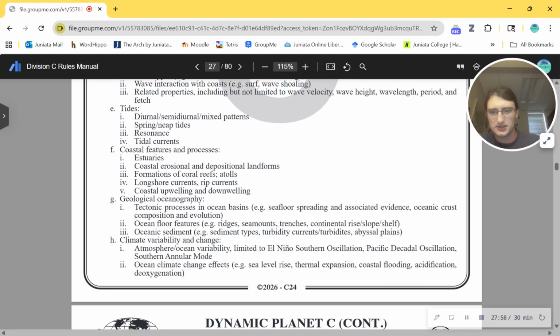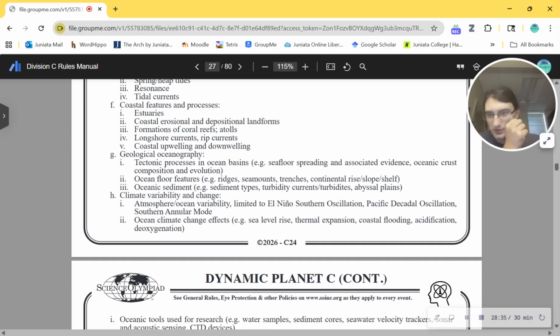Ocean geography, tectonic processes in ocean basins, seafloor spreading, associated evidence. That's cool. I forget most of the story, but there is a story with how we discovered continental drift in relation to seafloor spreading. So make sure you guys know that. I imagine that's something that you'll be quizzed on. If it's not, I'm sorry for wasting your time researching it. Ocean floor features, right? Ridges, seamounts, trenches, oceanic sediment. Oh, that's so cool. I love sediments.